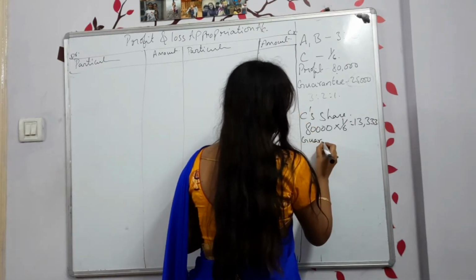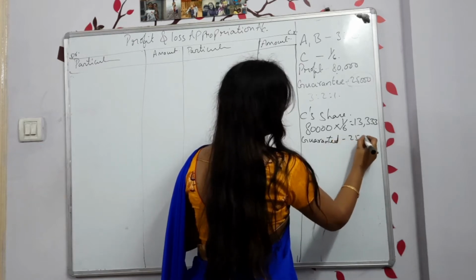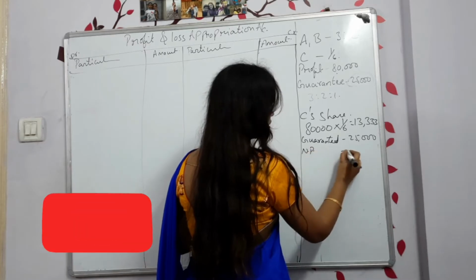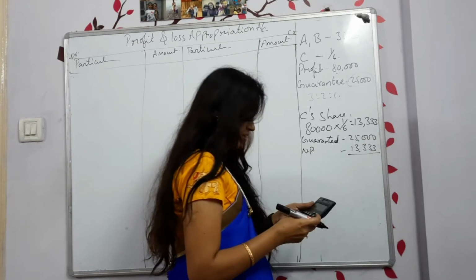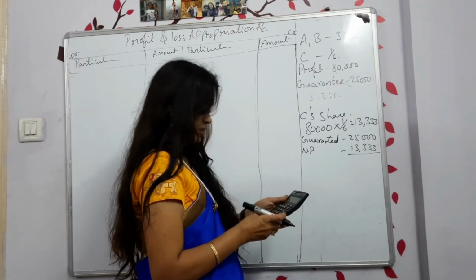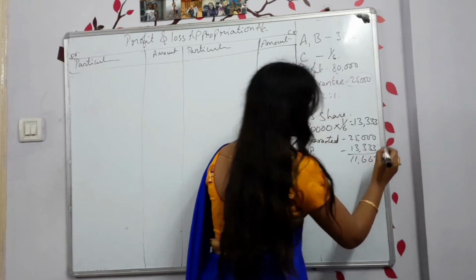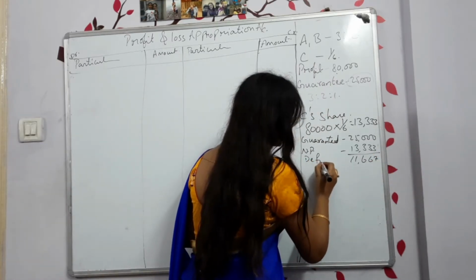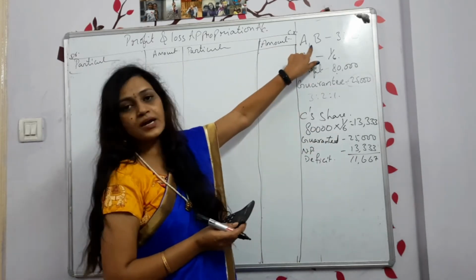Guaranteed 25,000. From the net profit, how much did you get? 13,333. Now what is the deficit? You will be getting 11,667 as the deficit. Who is paying this one? This amount will be paid by A and B.